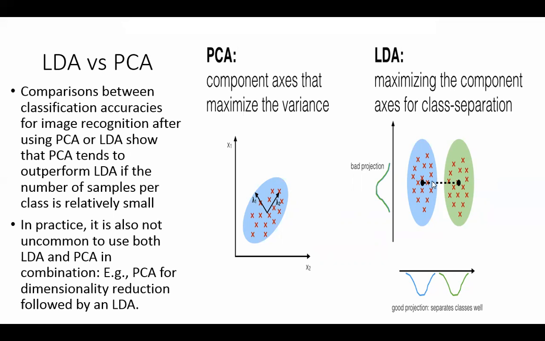ठीक है. So here LDA is going to reduce the dimension as well as keep the classes separated, both things. ठीक है. Comparisons between classification accuracies for image recognition, which is a difficult task, show that PCA tends to outperform LDA. चलो भाई, ठीक है. If the number of samples per class is relatively small. In practice, it is also not uncommon to use both LDA and PCA in combination. For example, PCA for dimensionality reduction followed by an LDA. ये भी एक approach है.